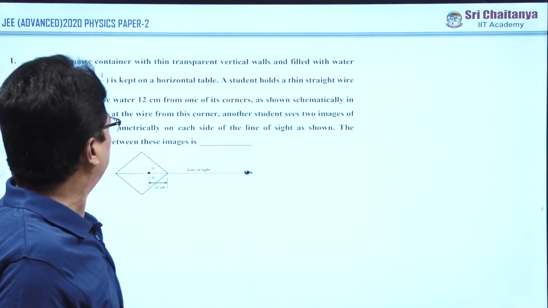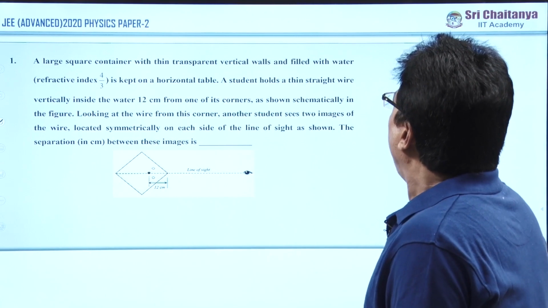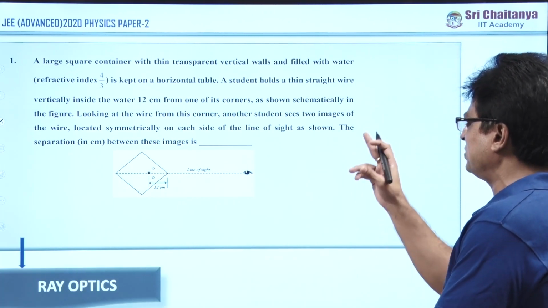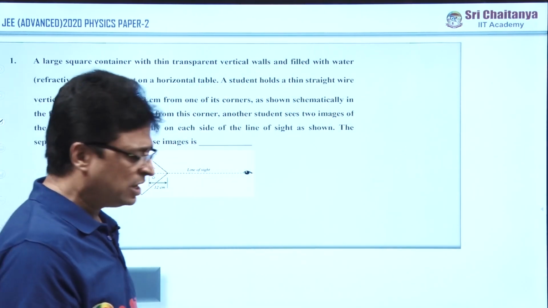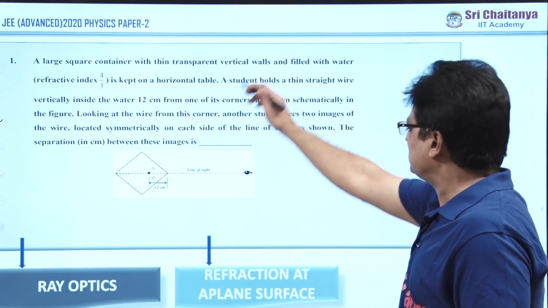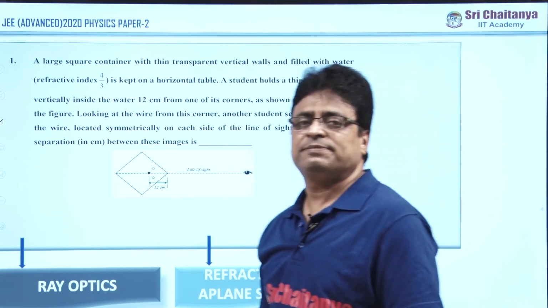Now coming to the Paper 2 analysis. See, my friends, this is about question number 1. And of course, here in question number 1, the question comes under which topic? Ray optics. This question comes under the topic ray optics, and the subtopic in this particular question is refraction at a plane surface.